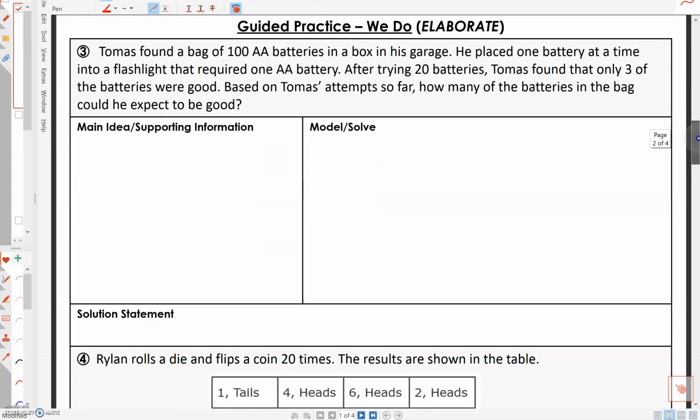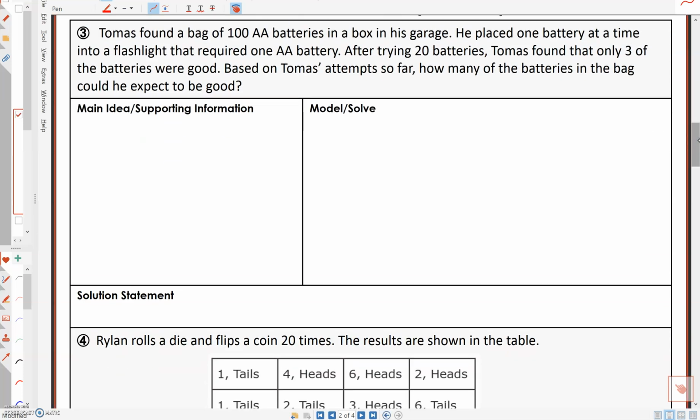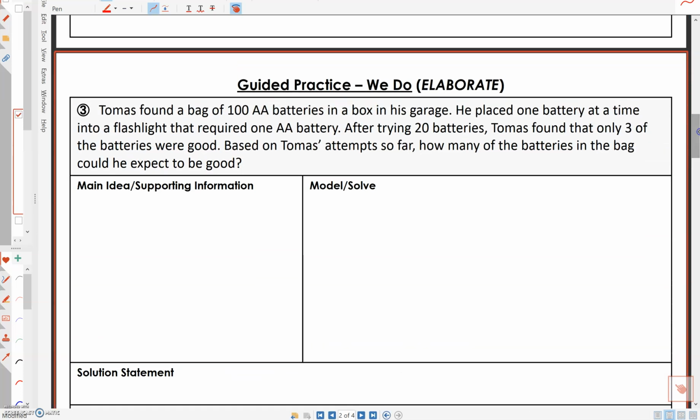All right, so let's go ahead and go to this one. Now, what I would suggest is for you to take a minute and try to do it by yourself. Try to do it by yourself first, and then I'll go ahead and do it.